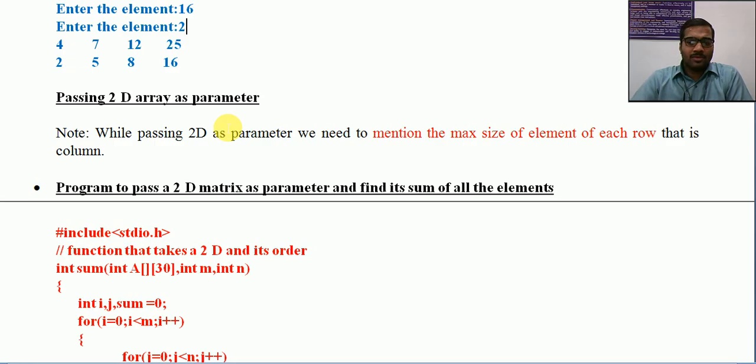So while passing that as a parameter, what are the things to be considered? While passing a 2D array as a parameter, we need to mention the maximum size of each row, that is, the column.